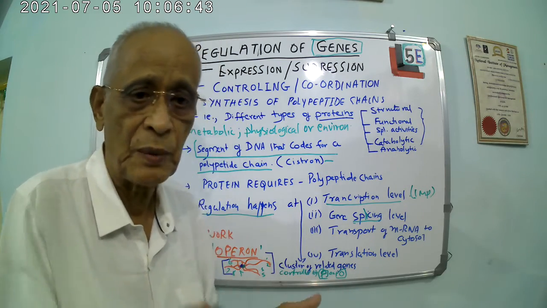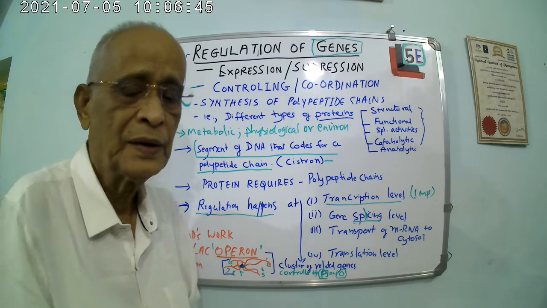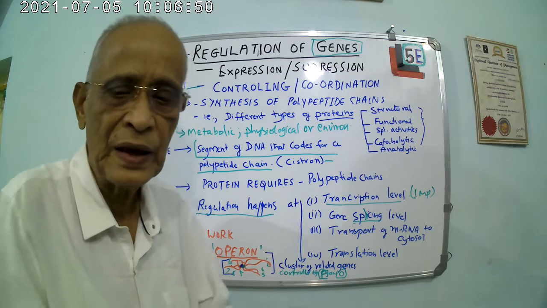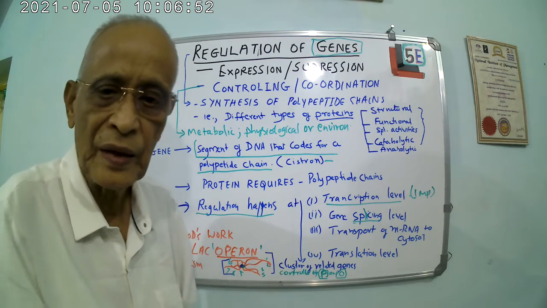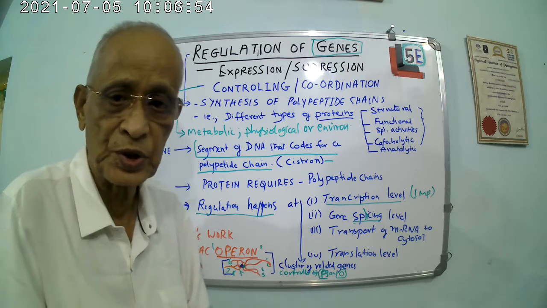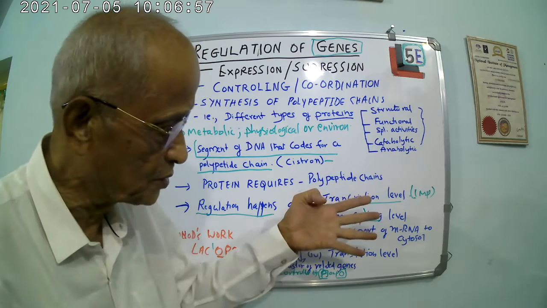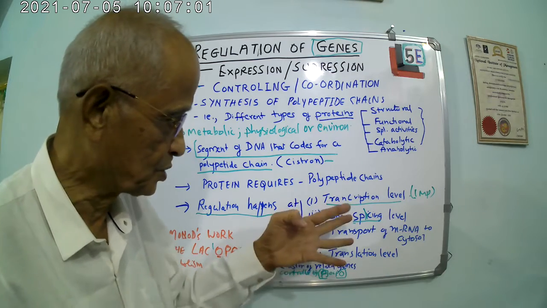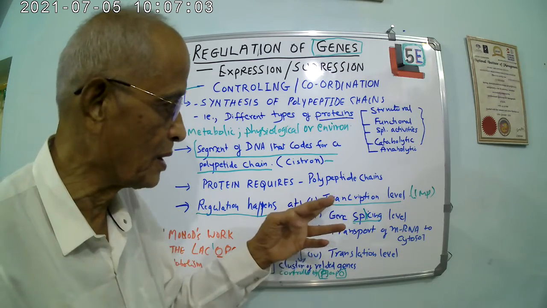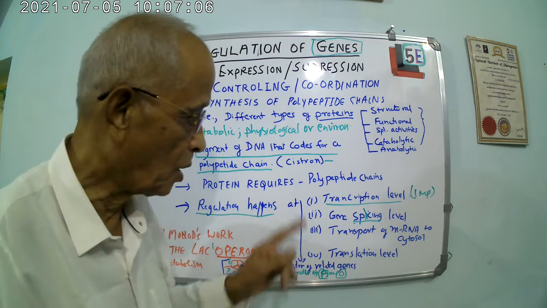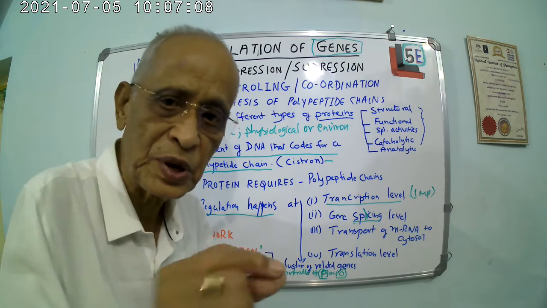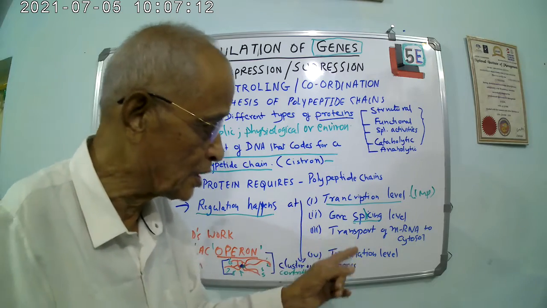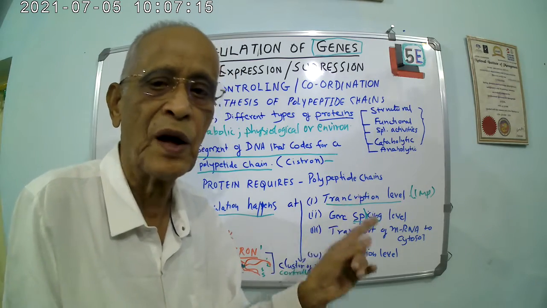That means when the mRNA and ribosomes and tRNA come together, they will collect the amino acids and make the proteins. There also it has to be controlled. So at 4 levels gene regulation takes place. Again I will tell, the first level is the most important level, the transcription level on the DNA, and the gene splicing level, that also happens in the nucleus, and then the transport of the mRNA.